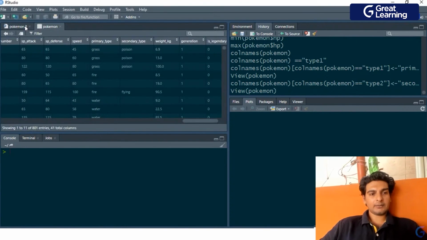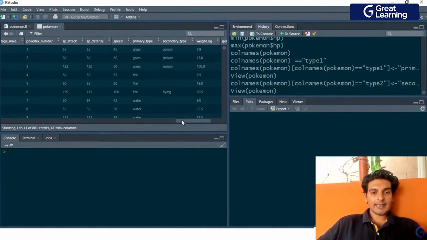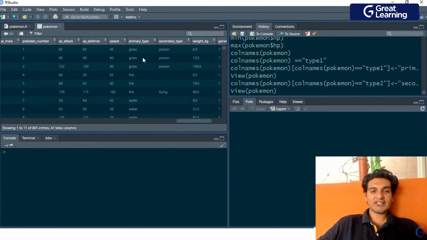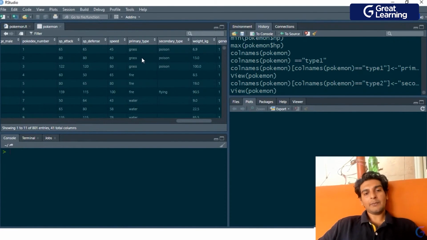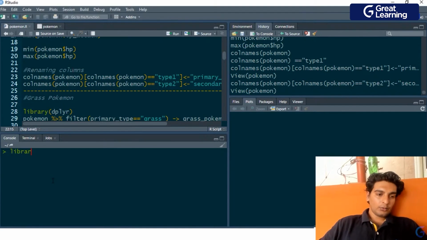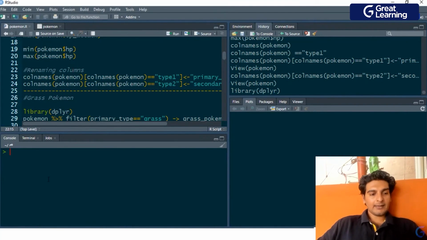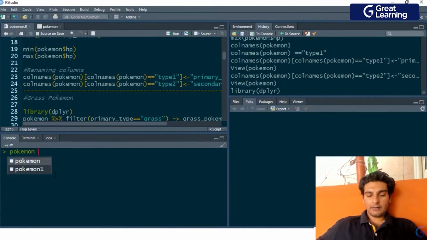So our first task is to catch some grass type Pokemons. Now, when I say that we'd have to catch some grass type Pokemons, what I basically mean is we'd have to extract all of the grass type Pokemons from this primary type column. And to do that, I would need this library called dplyr. So dplyr is a package in R which should help us to do some basic data manipulation. So here, I'll go ahead and write this command. First I'd have to give in the name of the data frame, and from this data frame, I'm using the filter method.